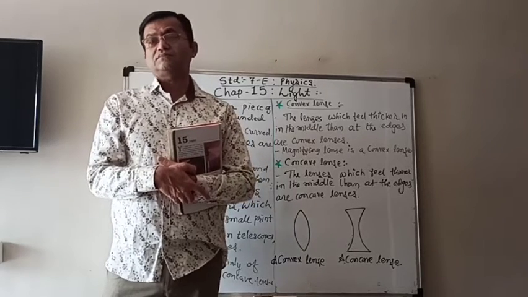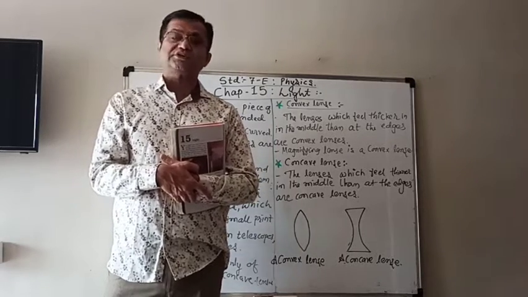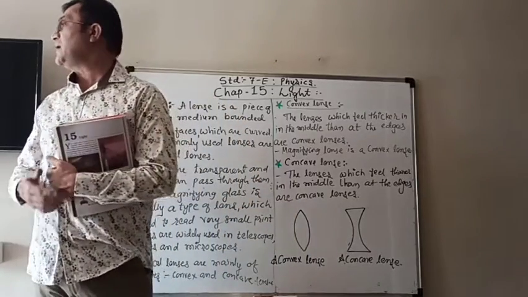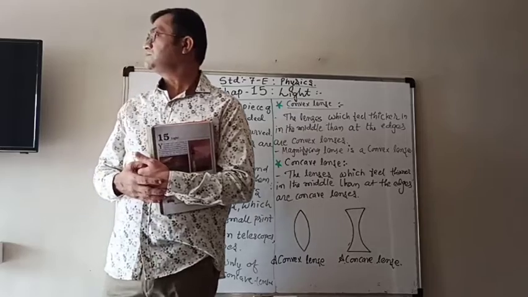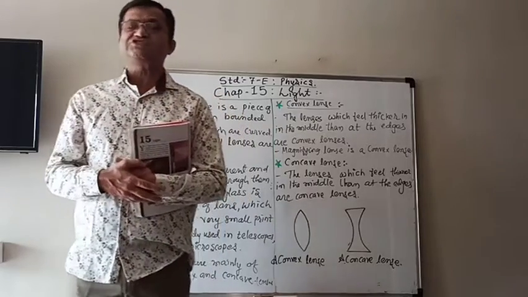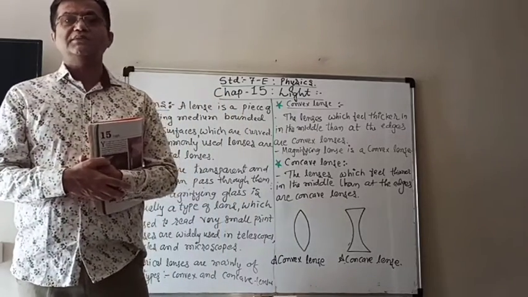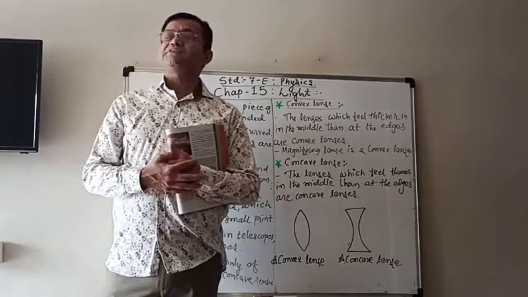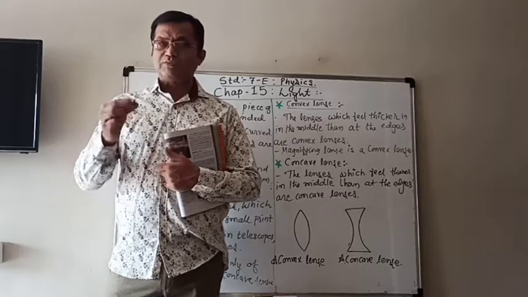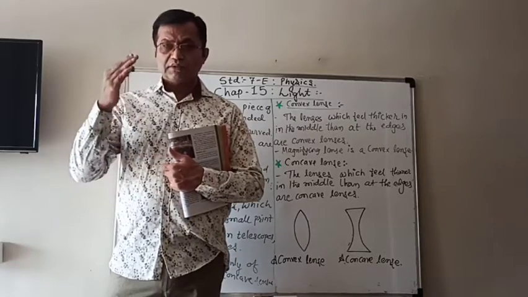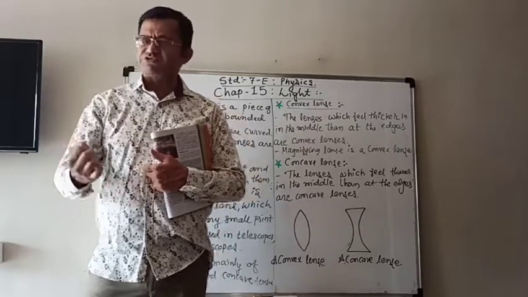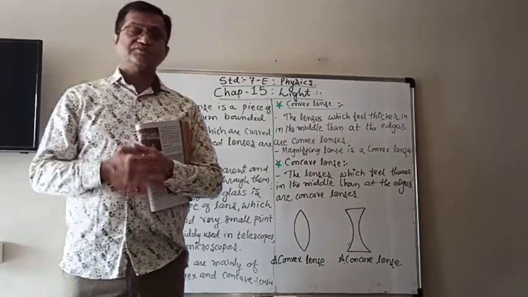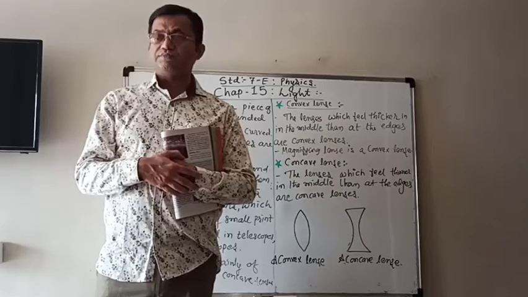We also learn that when we put objects like a lighted candle at different distances from the mirror, we get different types of images, like small, big, very small, and sometimes a virtual image also.